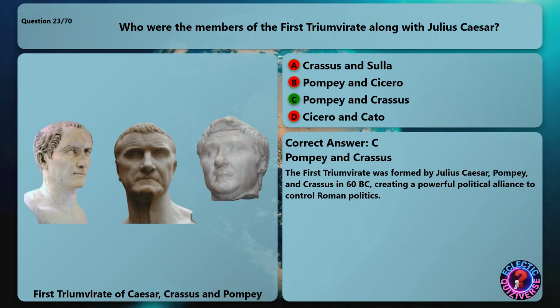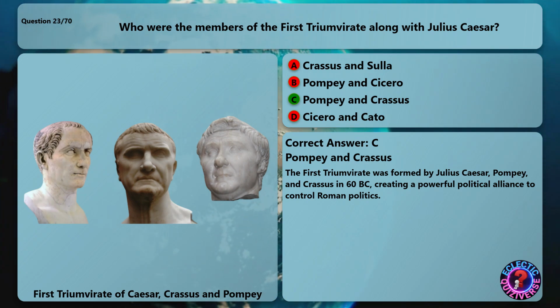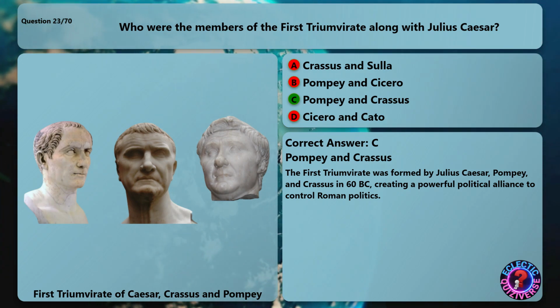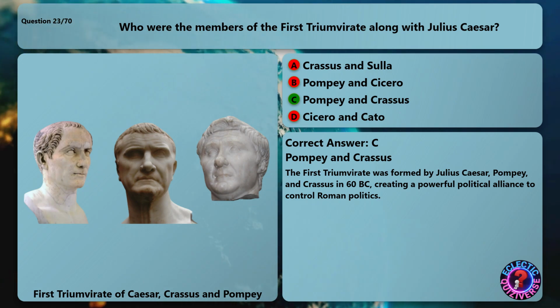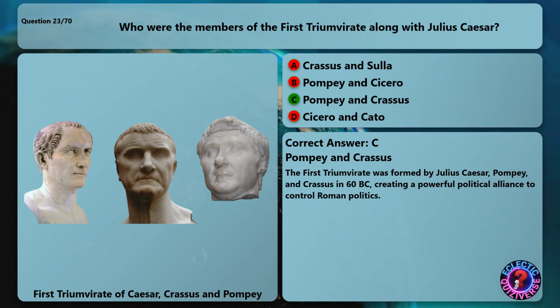Who were the members of the first triumvirate along with Julius Caesar? The correct answer is Pompey and Crassus. The first triumvirate was formed by Julius Caesar, Pompey, and Crassus in 60 BC, creating a powerful political alliance to control Roman politics.